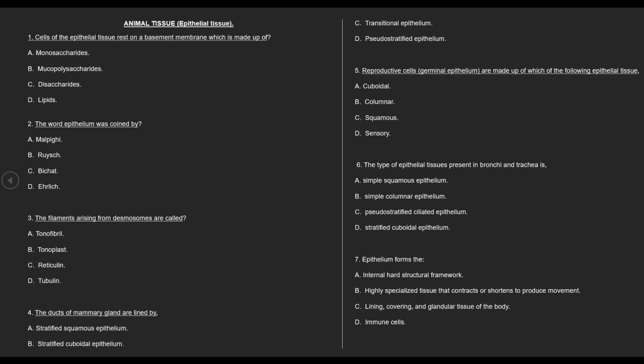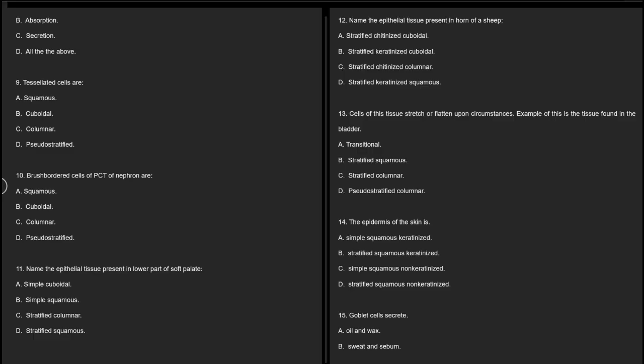7. Epithelium forms the A. Internal hard structural framework, B. Highly specialized tissue that contracts or shortens to produce movement, C. Lining, covering, and glandular tissue of the body, D. Immune cells. 8. Which of the following is a function of epithelial tissue? A. Protection, B. Absorption, C. Secretion, D. All the above.